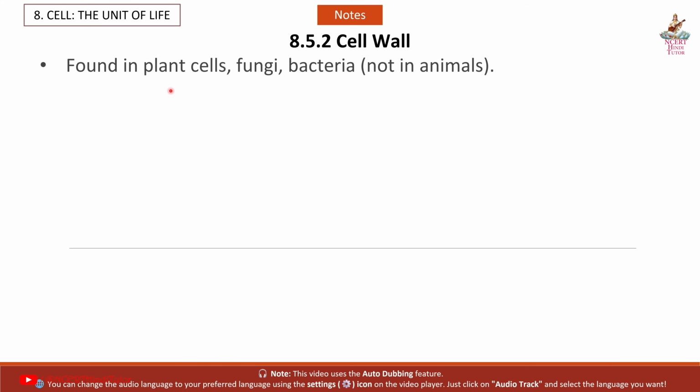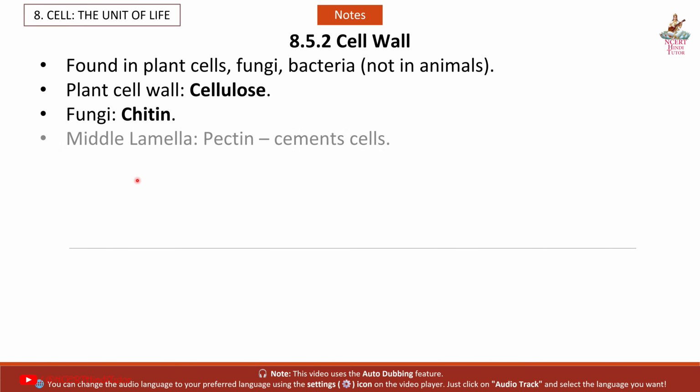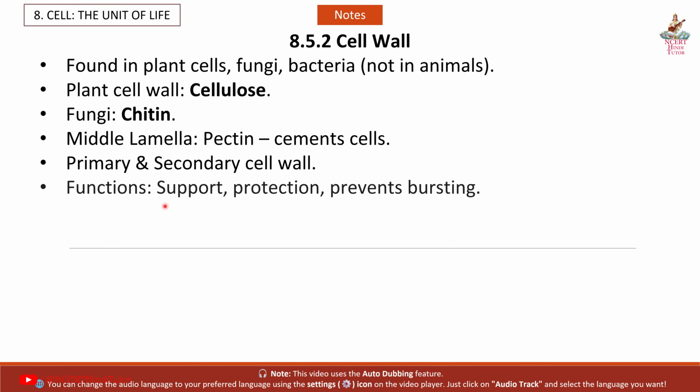8.5.2 Cell wall, found in plant cells, fungi, bacteria, not in animals. Plant cell wall, cellulose; fungi, chitin. Middle lamella, pectin, cements cells. Primary and secondary cell wall. Functions: support, protection, prevents bursting.